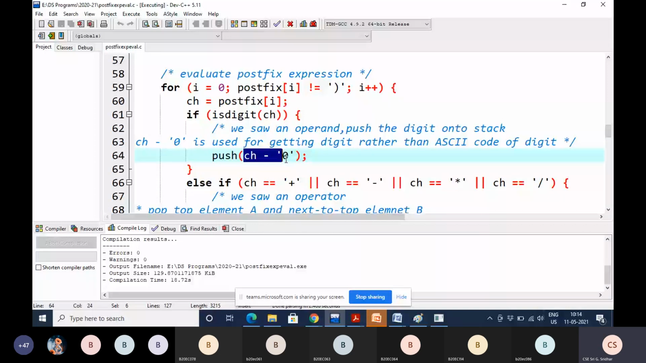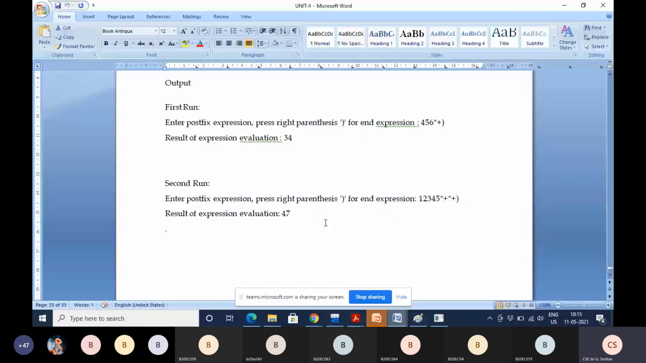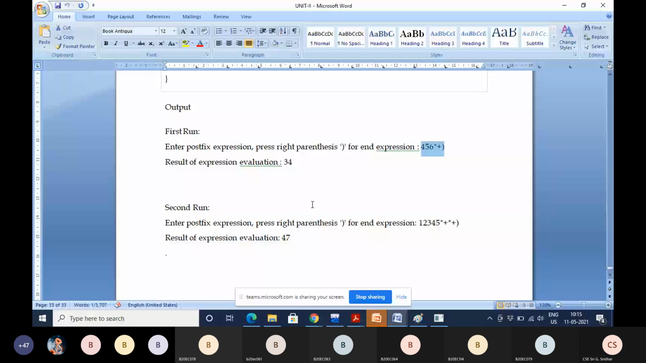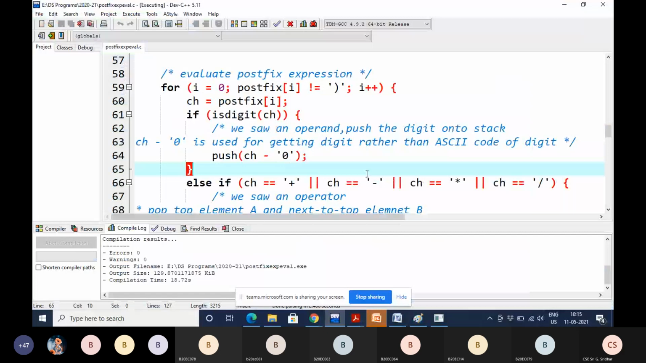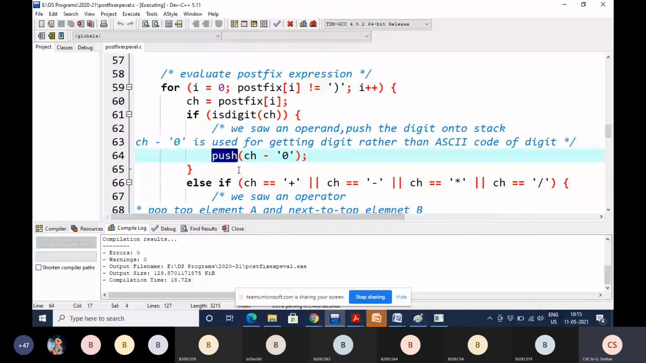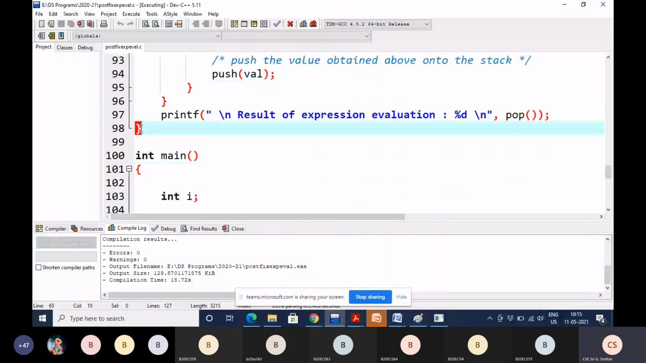and because it is an operand, వస్తే ఏం చేయాలండి? అల్గారిథం ఎక్కడ ఉంది? మీకు తెలుసు కదండి, ఆపరెండ్ వస్తే ఏం చేయాలి చెప్పండి. మనం ఎందుకంటే చాలాసార్లు డిస్కస్ చేసాం అల్గారిథం. If an operand comes, we have to push it into the stack. Is it right or not in evaluation? Yes, ma'am. So that's why you have to push that 4 into the stack. Now this is completed. It will not go to the corresponding else part.